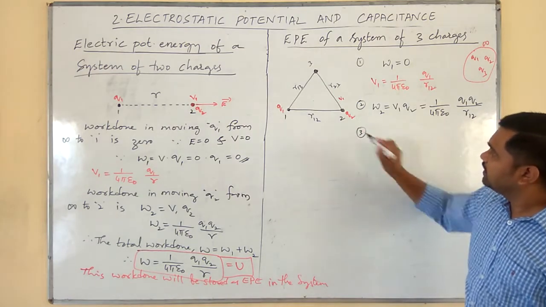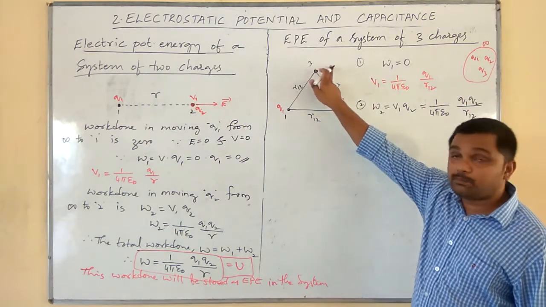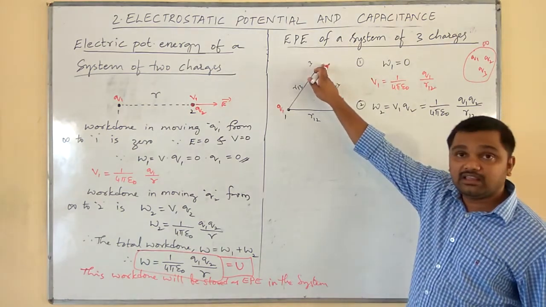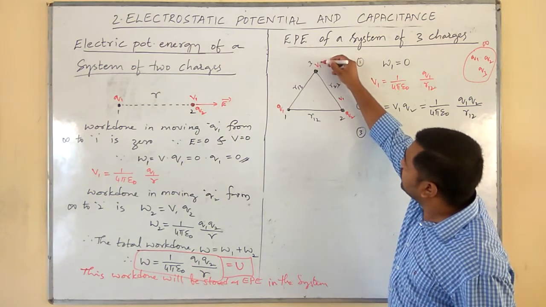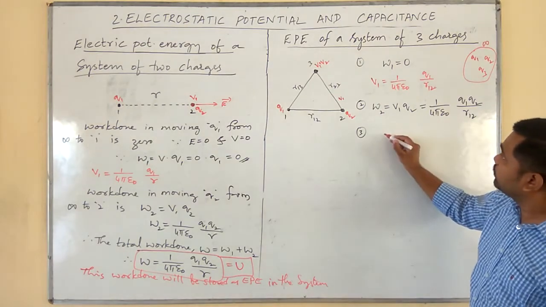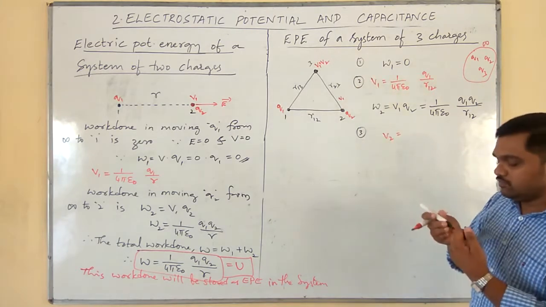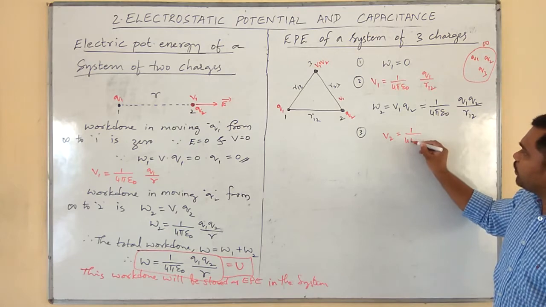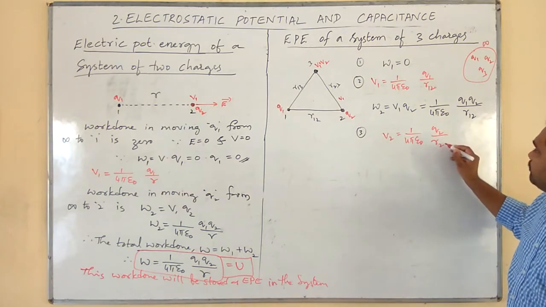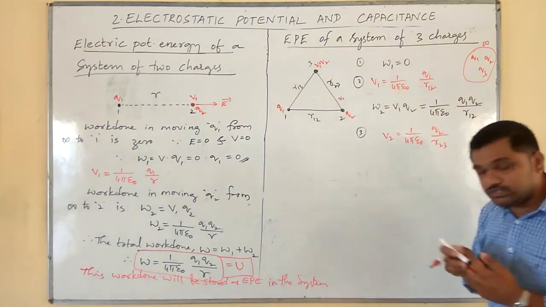Similarly, we have to bring the charge Q3 from infinity to point 3. By that time, both Q1 and Q2 will produce electric potential here, V1 plus V2 is already present here. What is the value of V2? 1 by 4 pi epsilon naught Q2 divided by R23. Write clearly, R23.